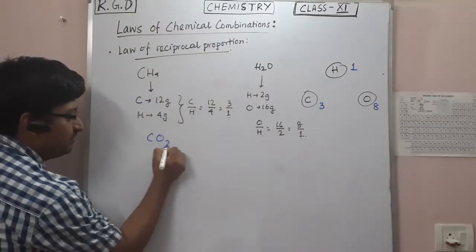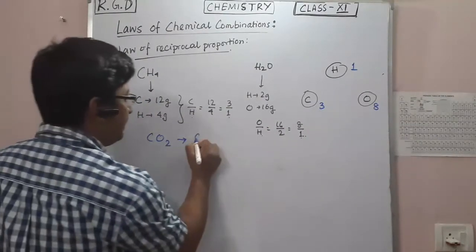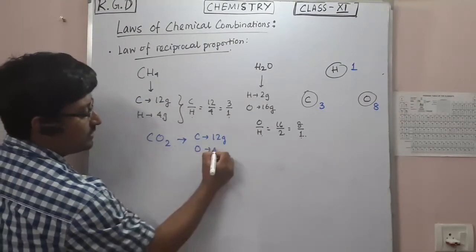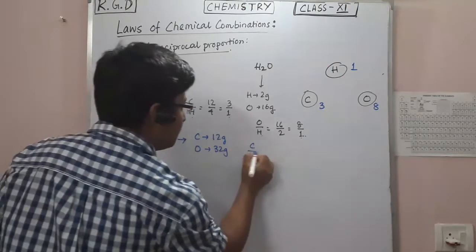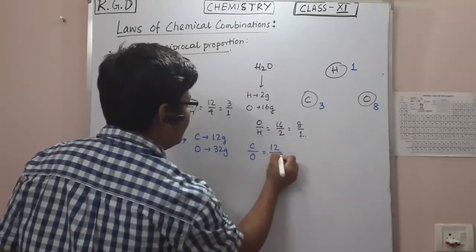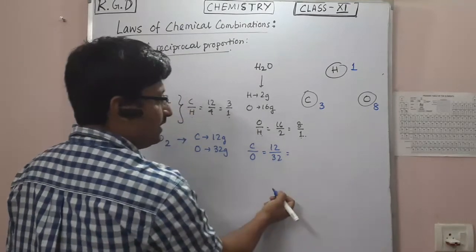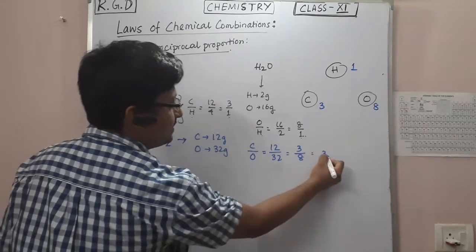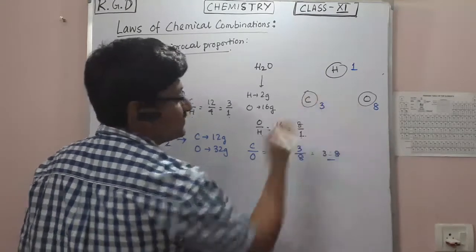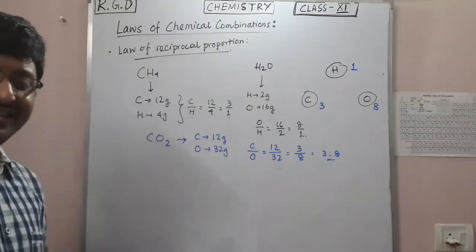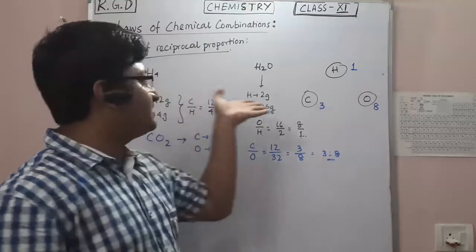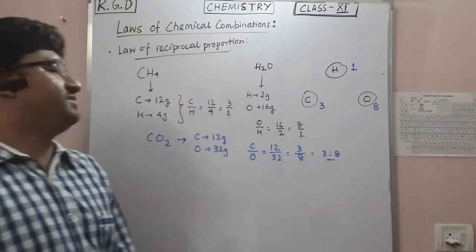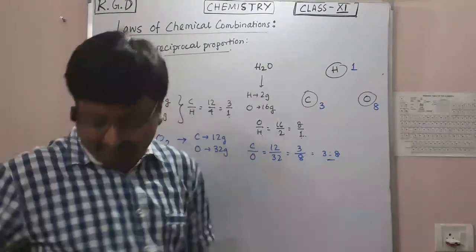Let's take carbon dioxide. In carbon dioxide, how much carbon do you have? 12 grams. And how much oxygen? 2 into 16, 32 grams. So the carbon by oxygen is basically 12 by 32. If I cut by 4, 3 fours are 12 and 8 fours are 32. So it's the 3 to 8 ratio. 3 to 8 is valid. Yes, the law of reciprocal proportion is valid for this case: methane, water, and carbon dioxide.